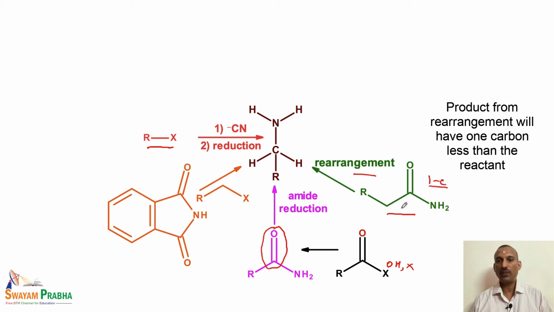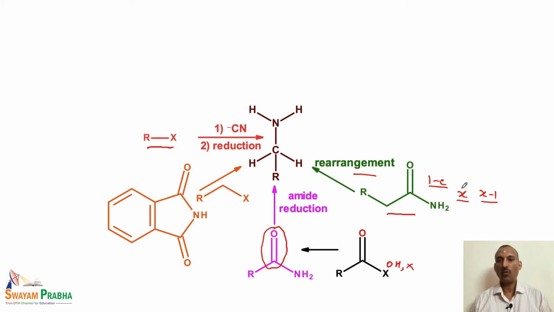That means, if the starting material has x number of carbon atoms, the product will have x minus 1 carbon atoms in the amino compound. So, the carboxamide has 1 additional carbon atom that is actually lost as a CO2 unit. That is how the rearrangement leads to the final amino product. There is an isocyanate which is involved as an intermediate in this reaction. When we study this reaction, we will look at how it actually proceeds.